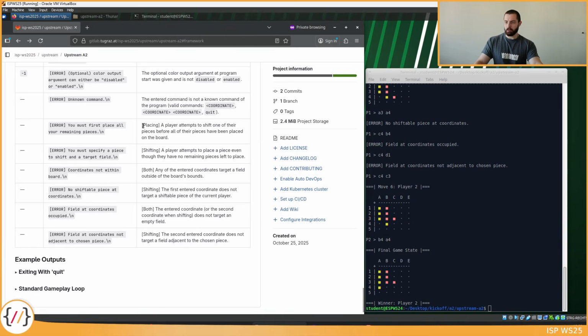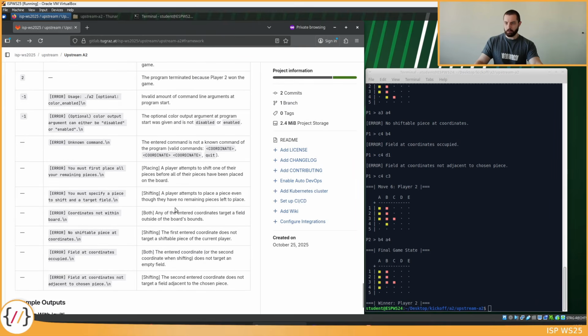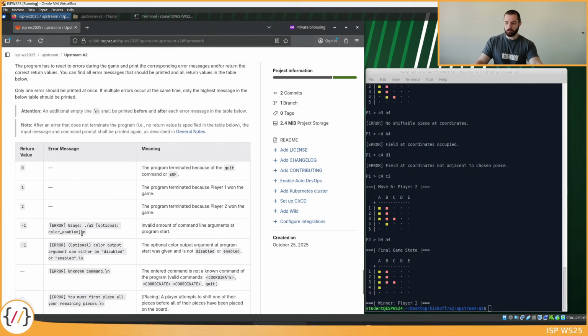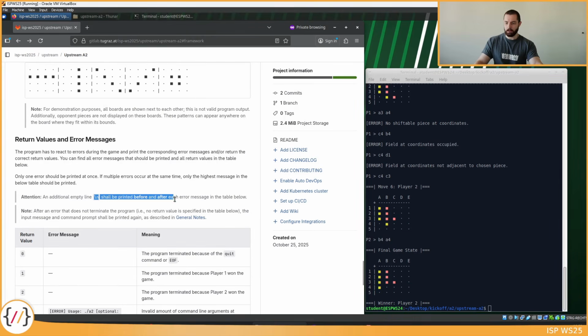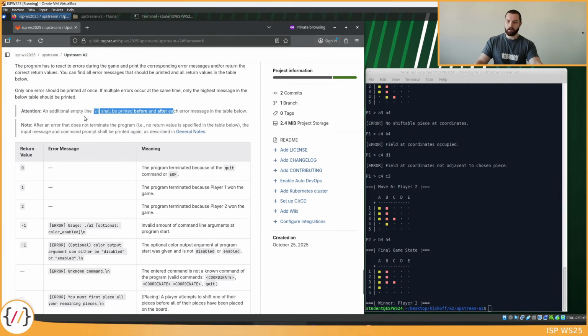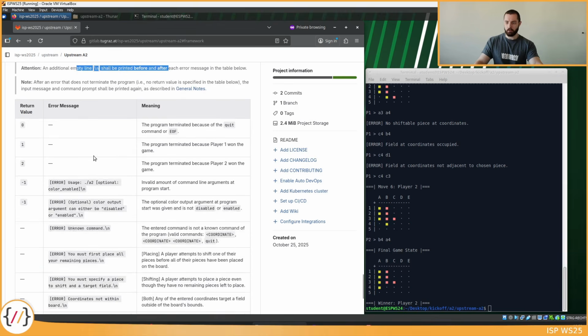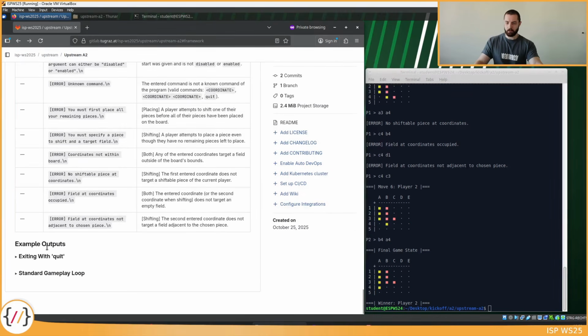Some error messages can only happen in one of the phases, and some can also happen in both of them. Also make sure whenever you print an error message, print it with a leading and trailing empty line. Make sure you get those right, because you might fail some private test cases if you do not print the error messages properly. And there are also some example outputs that you can take a look at if you want.